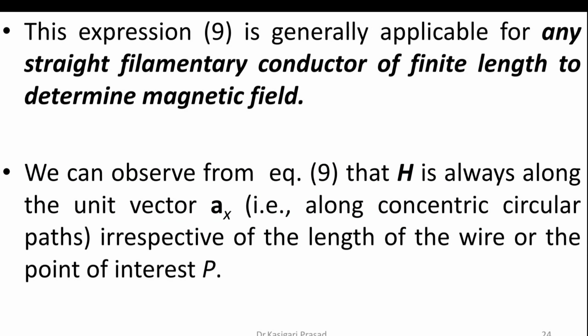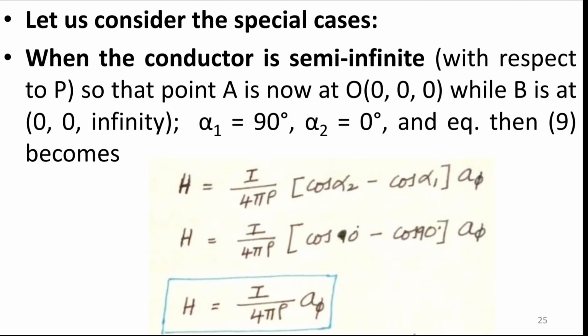This equation is generally applicable for any straight filamentary conductor of finite length to determine magnetic field. From this final equation we observed that h is always along the unit vector a phi, that is along concentric circular paths, irrespective of the length of the wire or the point of interest. This magnetic field H is always along the unit vector a phi. Now there are two special cases. Let us consider the two special cases.